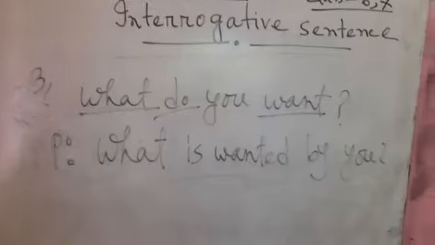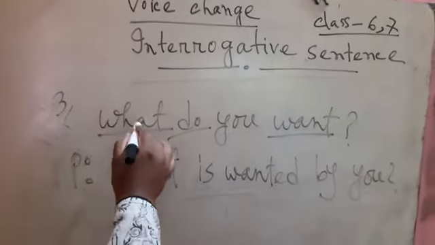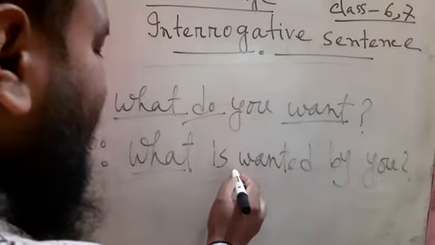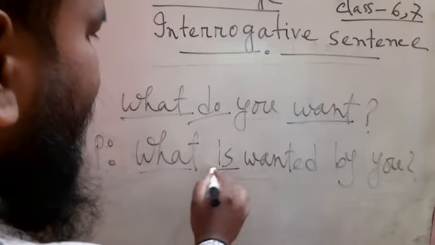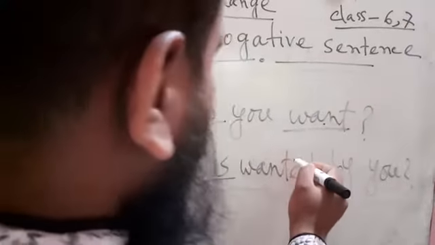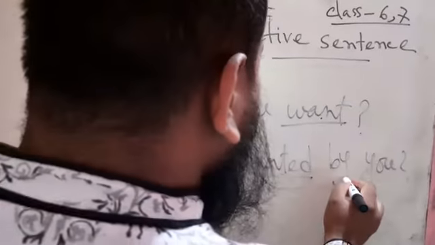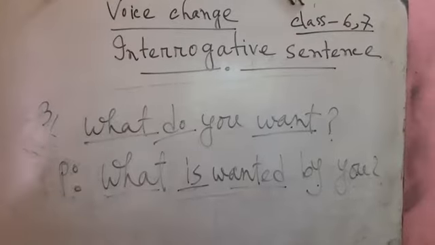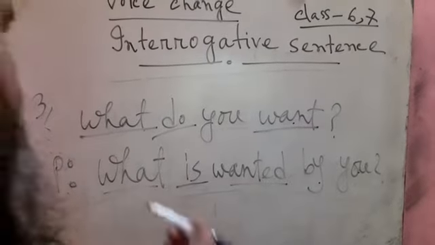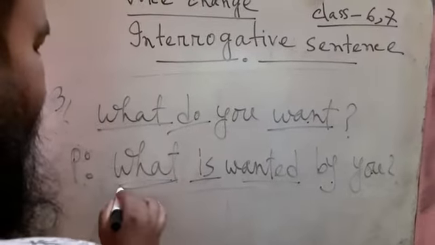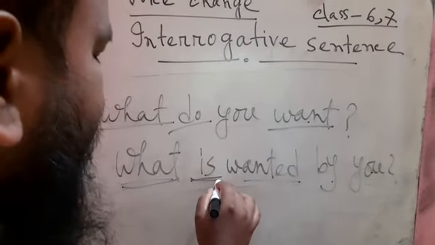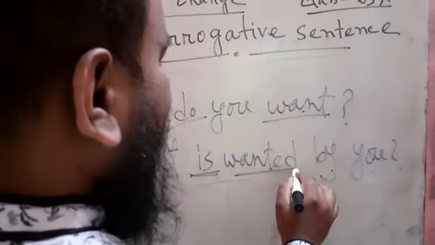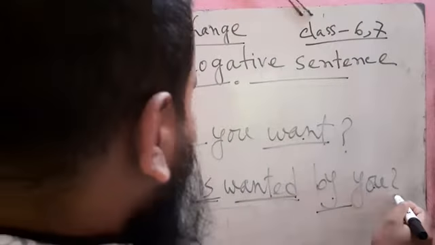So we will be clear that what stays what, and do, but in the passive voice is will be used, and want, the past participle form of want is wanted, and then by, and then you. You will easily find out the structure of this sentence. What, that is the interrogative pronoun, and then the auxiliary verb, the past participle form of the main verb wanted, and then by, and then the subject.